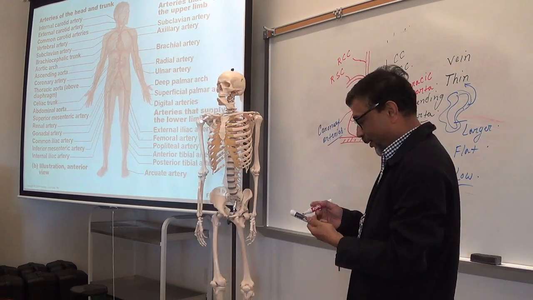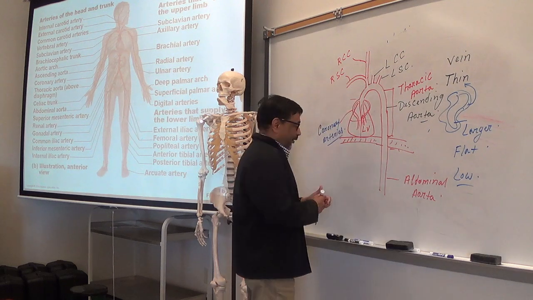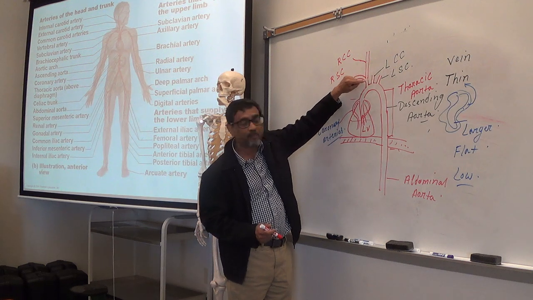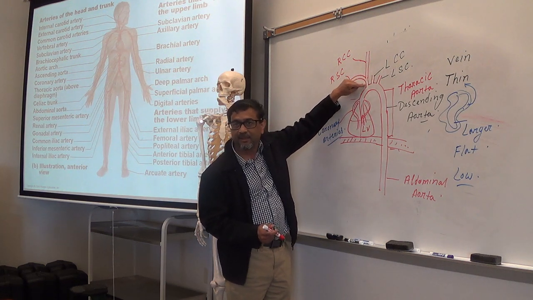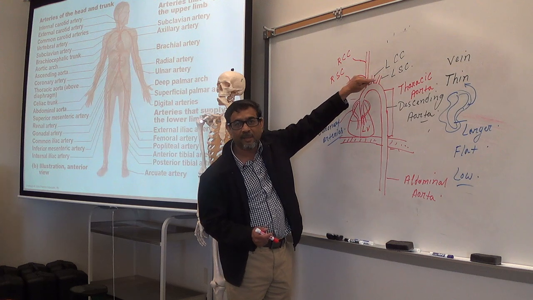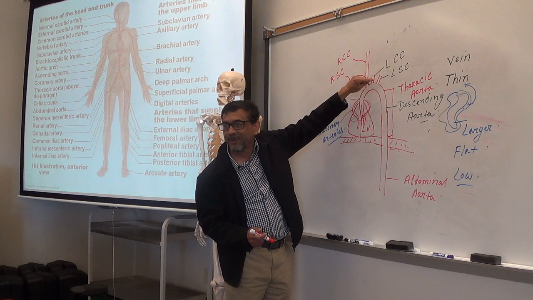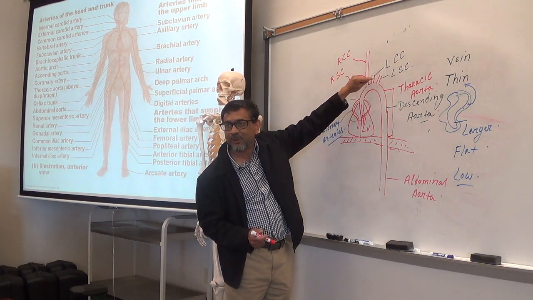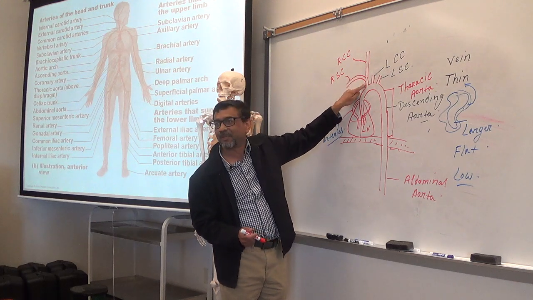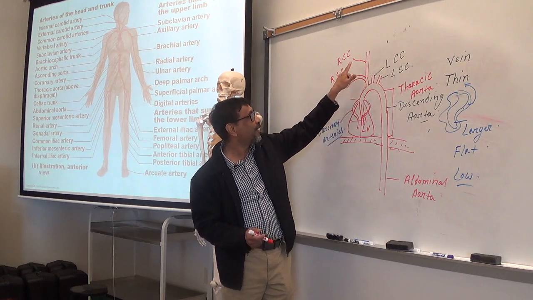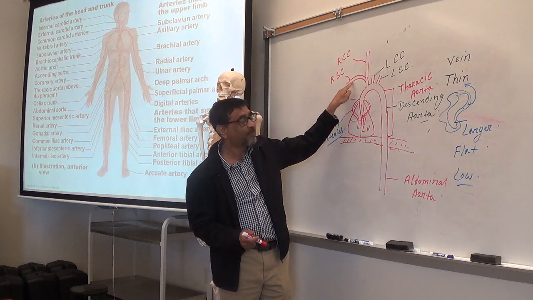Now you see one thing. Before this division, you had three here, right? Brachiocephalic trunk, left common carotid, left what? Subclavian. Where are the right common carotid and right subclavian? You need to think, right? Where are those two? Those two are the branches of brachiocephalic trunk. Make sense? So now you got what? Two common carotid right and left, two subclavian right and left.